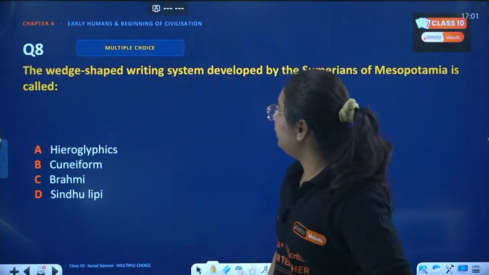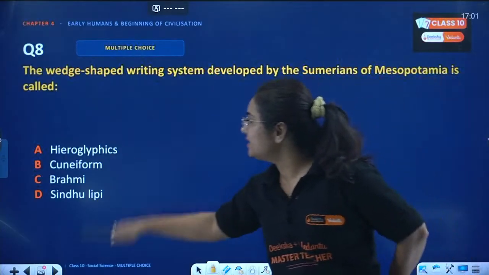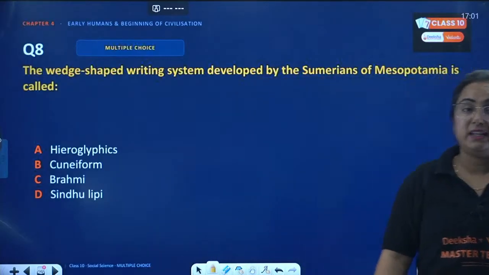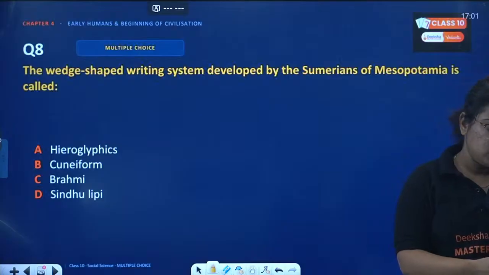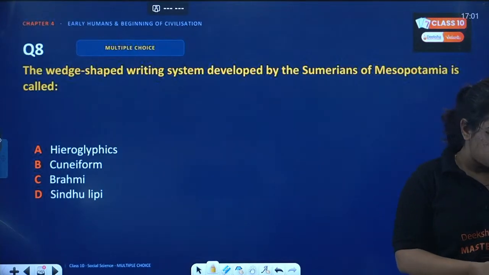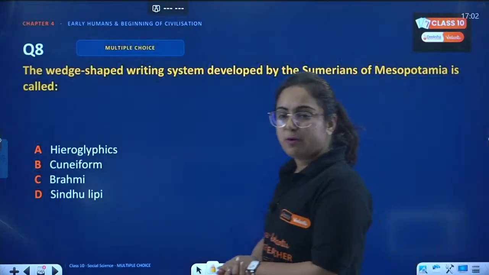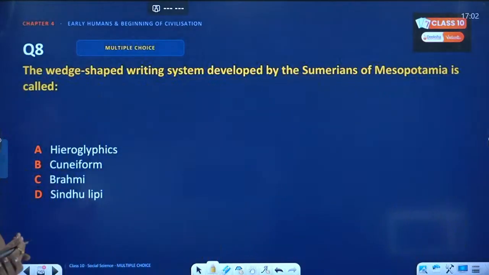Fine. Next is about the wedge-shaped writing system developed by the Sumerians of Mesopotamia, called as, right? One of these writing systems is given in your book. You have to tell me the name of it, and it was developed by the Sumerians of Mesopotamia. Okay, tell me the correct answer. Cuneiform type of writing. Okay, B I am getting as answers.